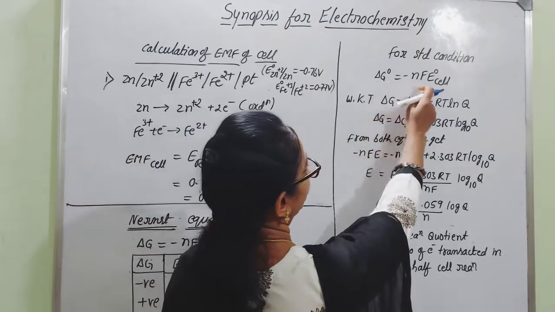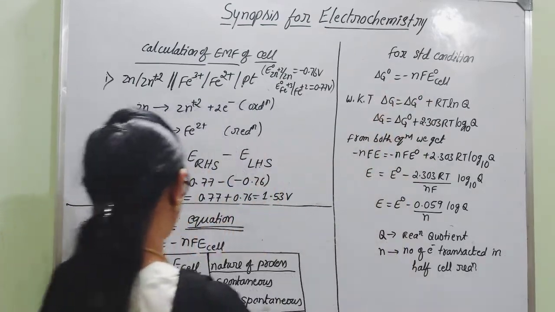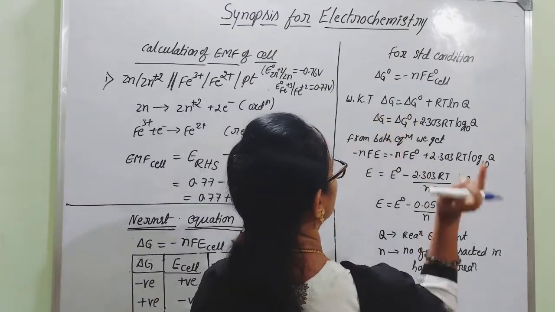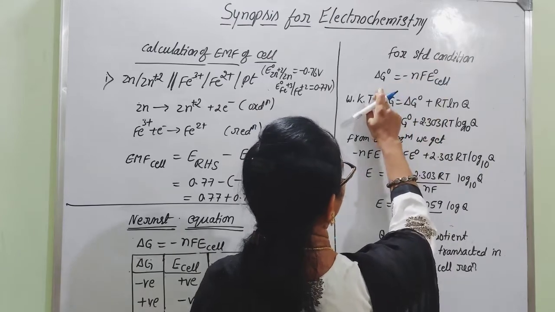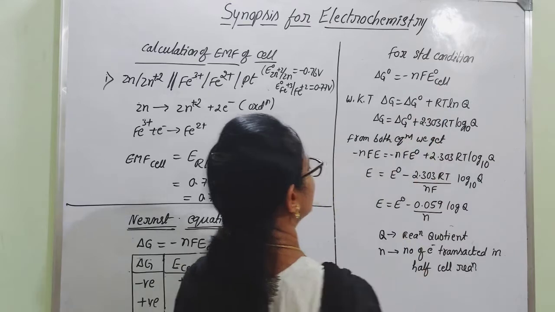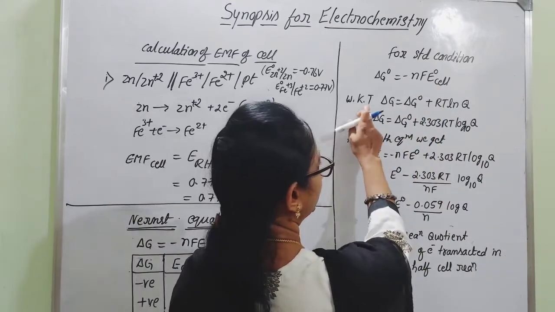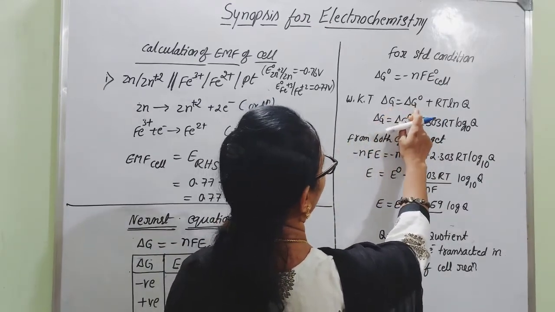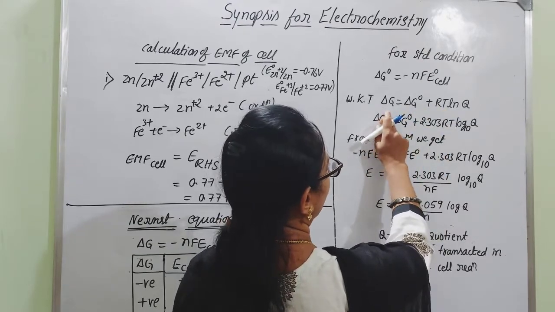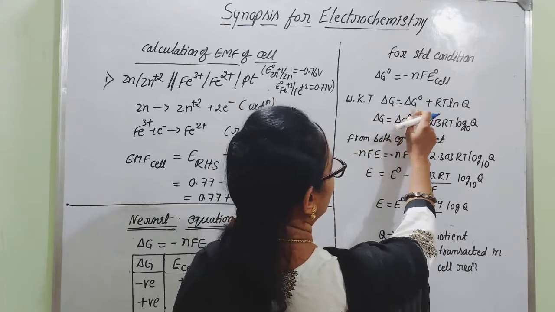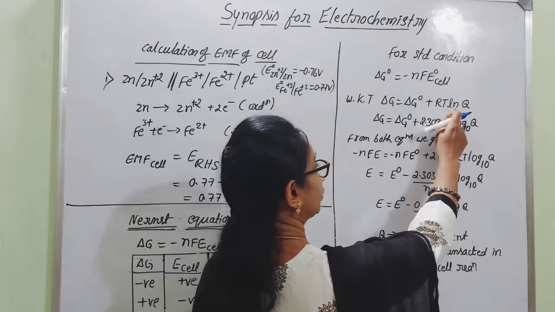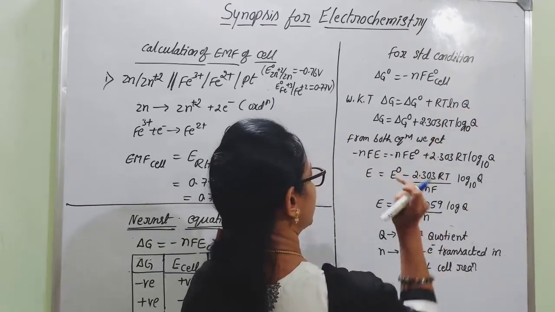Next, here we can consider another format for this. That is the standard form of the Nernst equation at standard conditions, as you know. So at standard conditions, we can write delta G naught is equal to minus NF E naught of the cell. Another format of this expression is delta G is equal to delta G naught plus RT ln Q. Here we are taking the natural logarithm of Q, which is the reaction quotient.